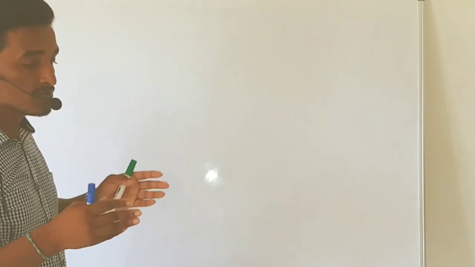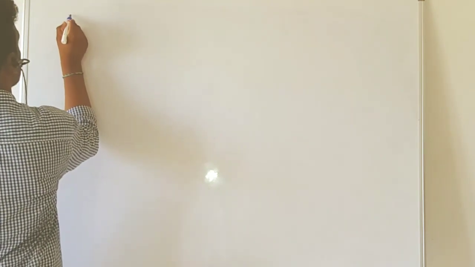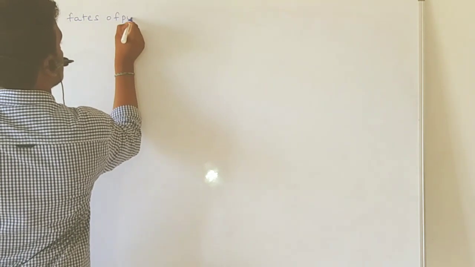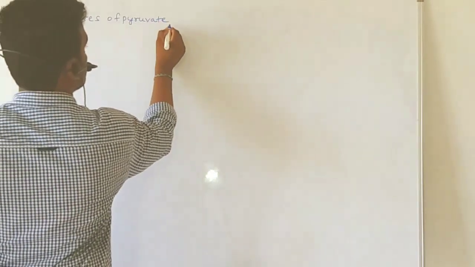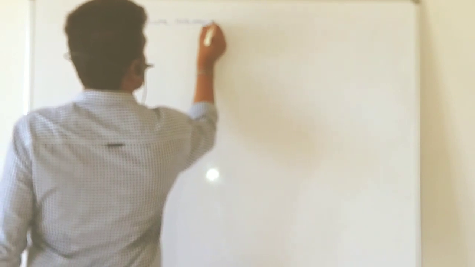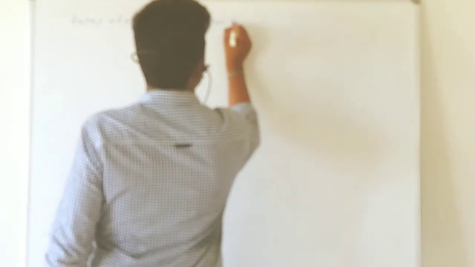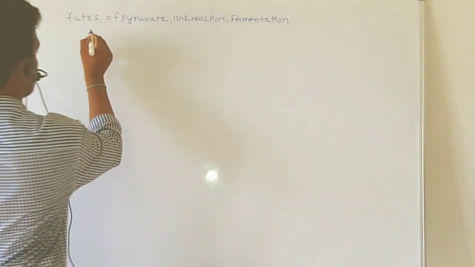So in this lecture we will discuss the fates of pyruvate, and along with that we will discuss the link reaction, and the fermentation process.